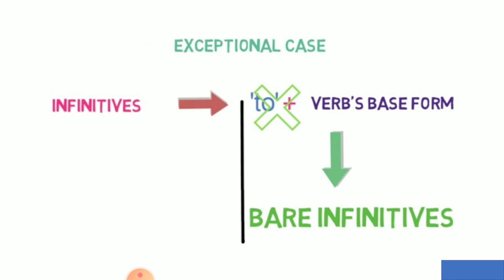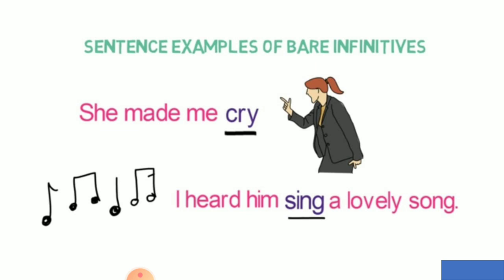Now, as I told you, infinitives are of two types. One is to plus V1 and the other one is known as bare infinitive. Here in the bare infinitive, we don't use the word to. Wherever we use the word to, we use the verb base form. Now, let's see the bare infinitives. Like, she made me cry. Here I haven't used the word to. I heard him sing a lovely song. So, sing is coming as a bare infinitive.